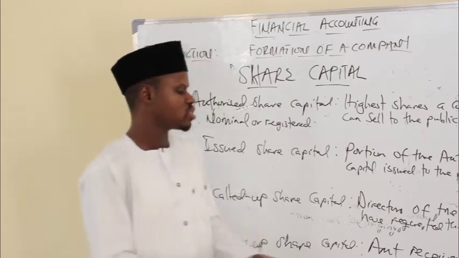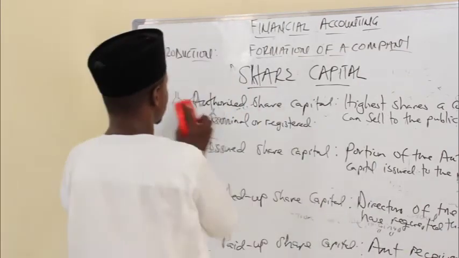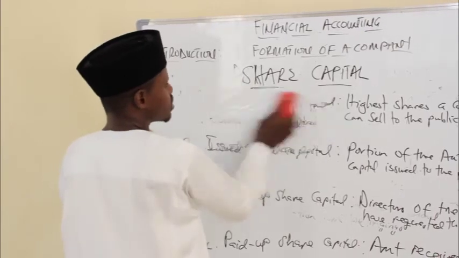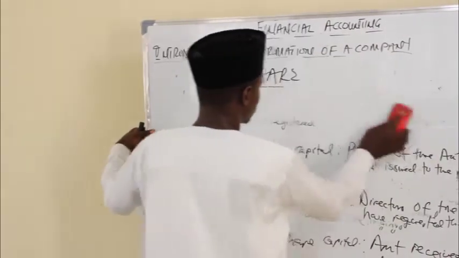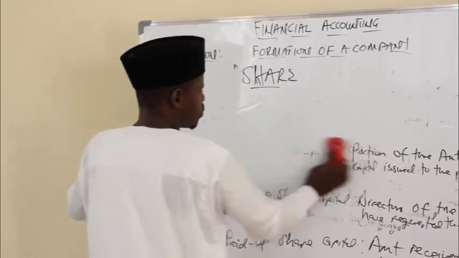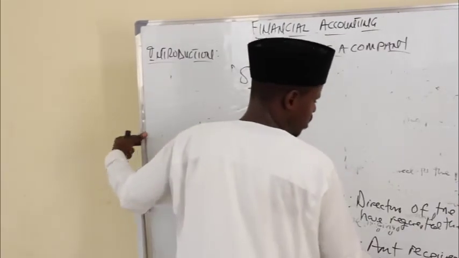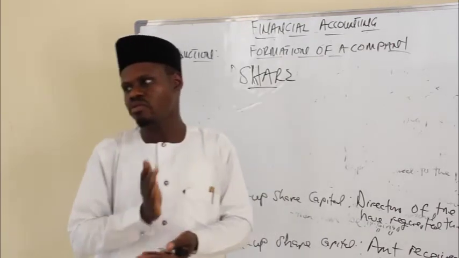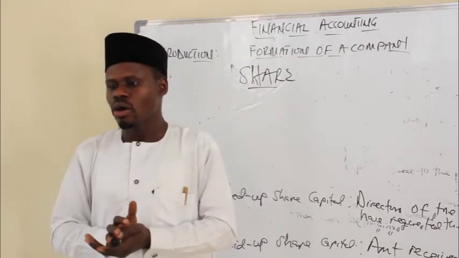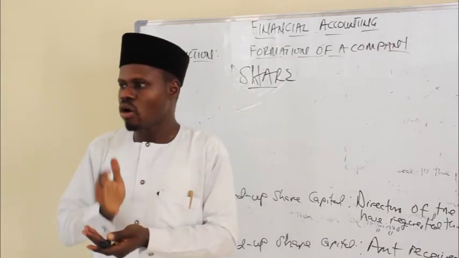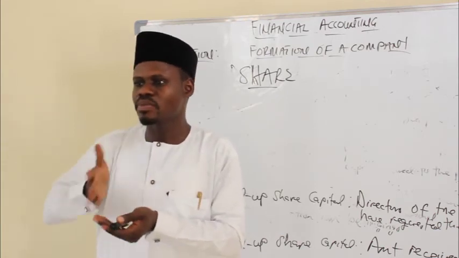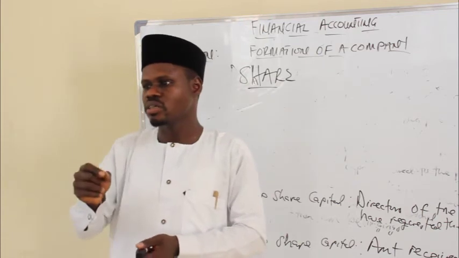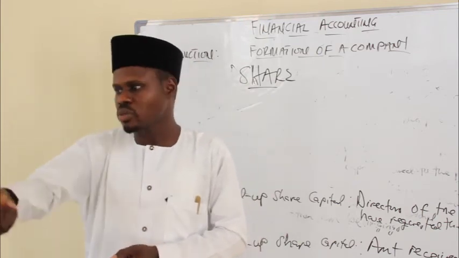And lastly, for this topic today, we'll be discussing the word shares. What do we mean by the word shares? The word shares means the unit ownership of a business. Usually, in most cases, companies, the entire worth of that company is divided into different categories so that the public can come and subscribe.